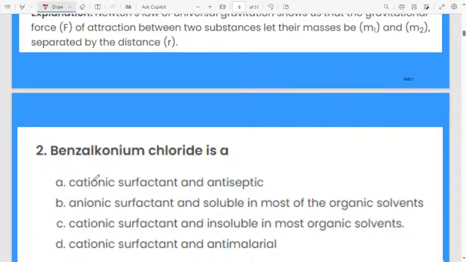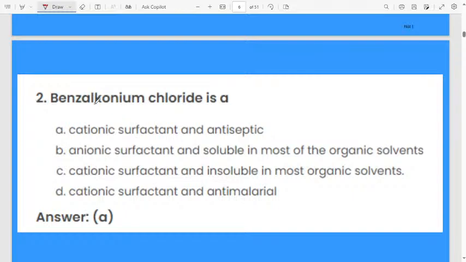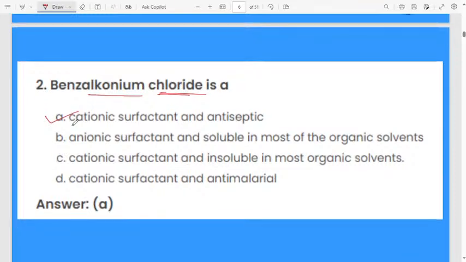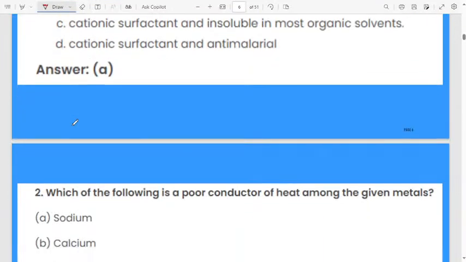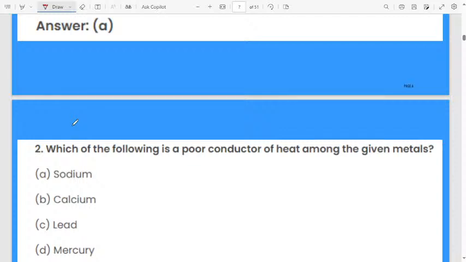Remember, benzalkonium chloride. This question is from chemicals in our daily life. The correct answer is option A, cationic surfactant and antiseptic. We will use this compound. Let us move to the next question.